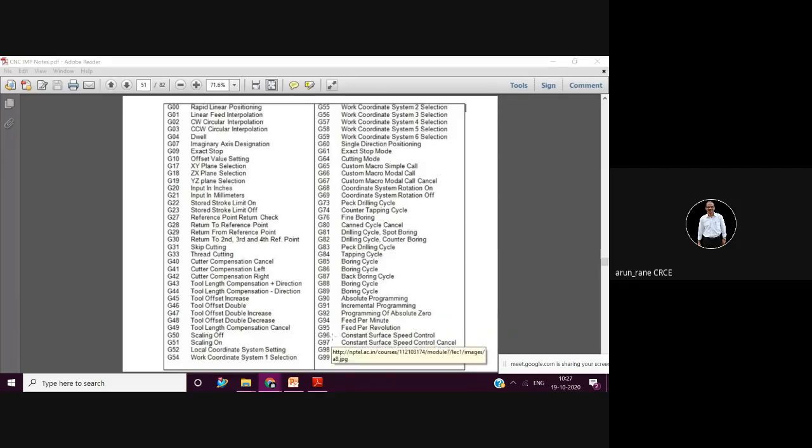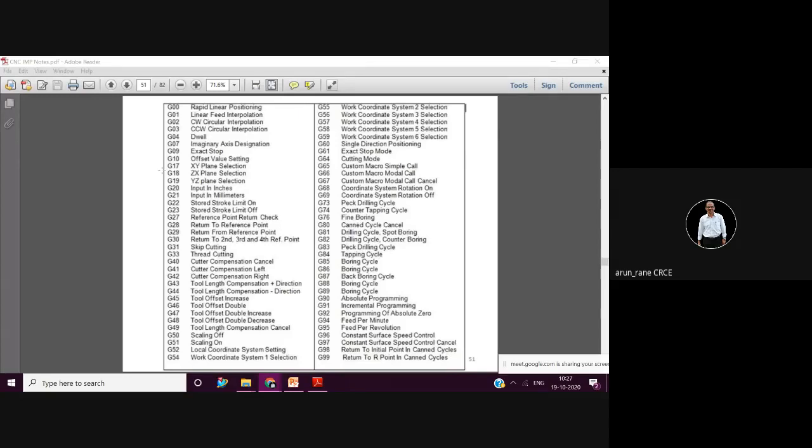Then G96 and G97, constant surface speed control, which I am yet to explain. G97 is constant surface speed control cancel. Then G98 and G99 you are aware of. Don't tell me you are not. You have seen G98 and G99 in these cycles when you studied them.